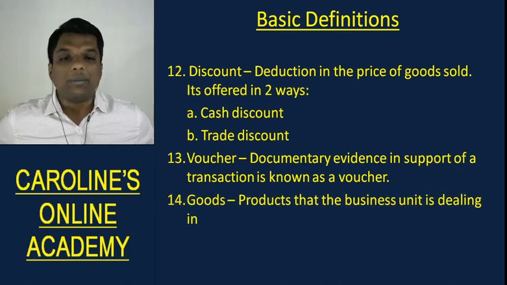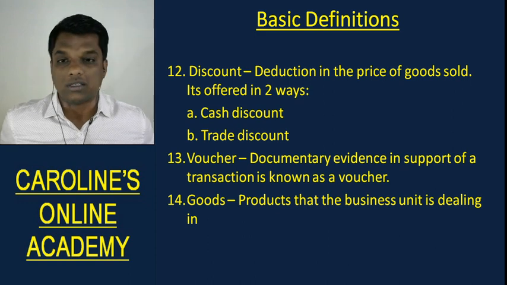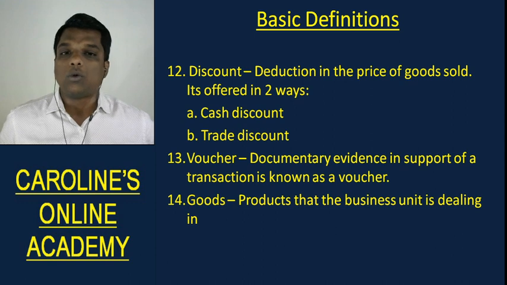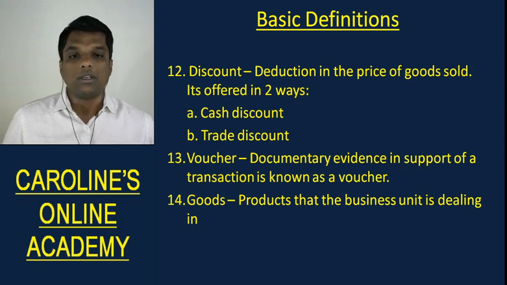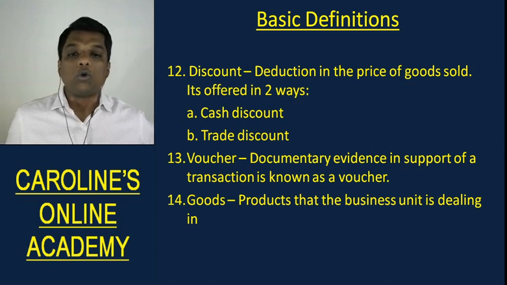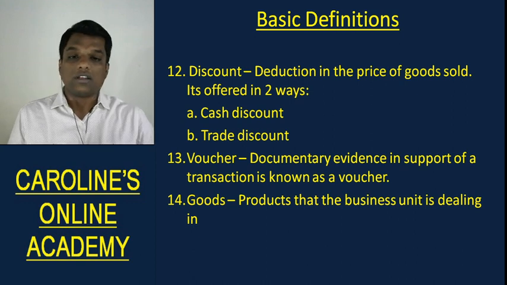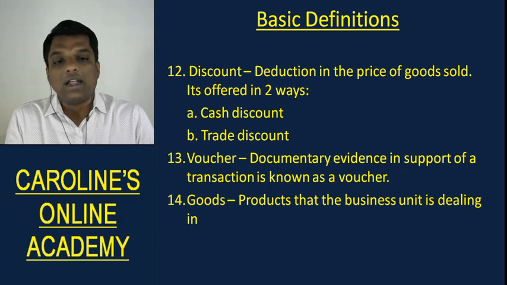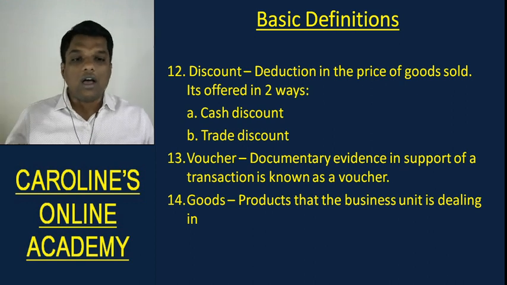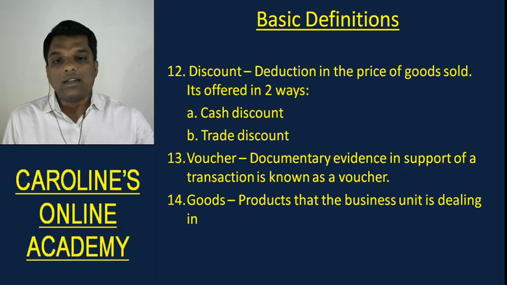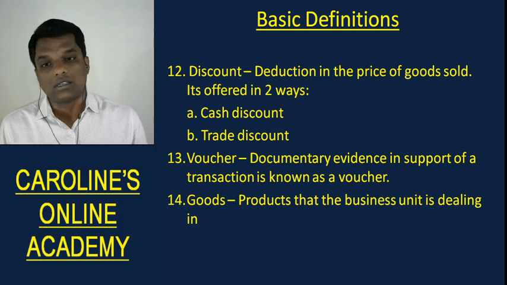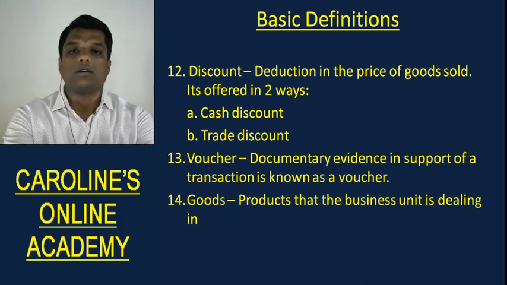Goods. By goods we mean the product that the business unit is dealing in. In case I'm a trader of stationery items, then pen, pencil, notebook and all of that would be goods for me. Understood? In case I'm a groundnut candy manufacturing company, the raw material that I purchase like groundnut, sugar and all of that, and work in progress, that half-made groundnut candy, and the finished goods, that is the groundnut candy itself, all of that will be goods for me. So the products that a certain business is dealing in are the goods for that business. Understood?